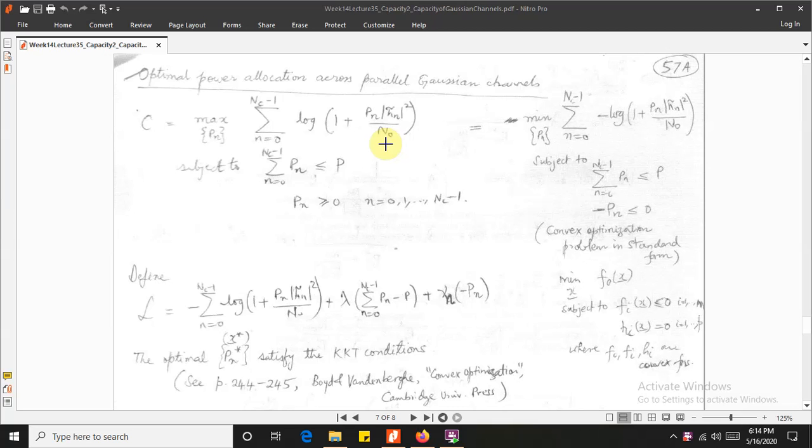So this problem has a constraint, which is subject to the sum of n equal to 0 to Nc minus 1 of Pn being smaller or equal to P, and Pn greater or equal to 0, where n goes from 0 to Nc minus 1 subcarriers.